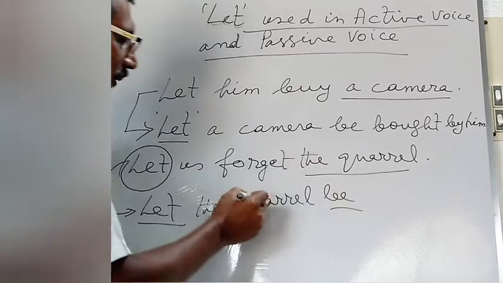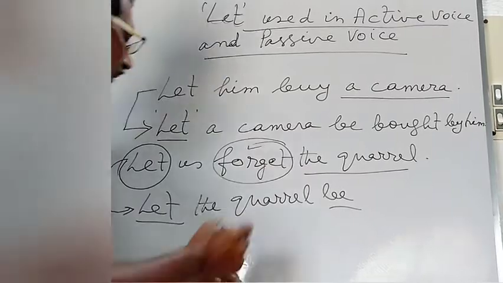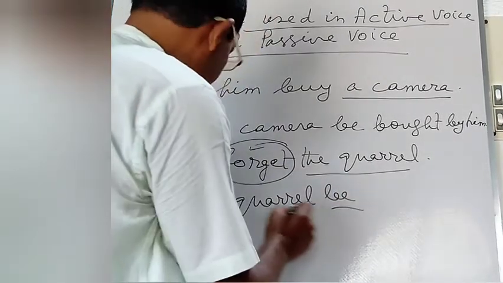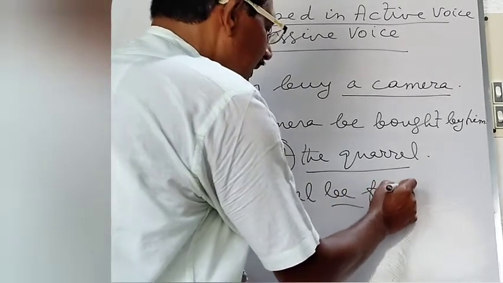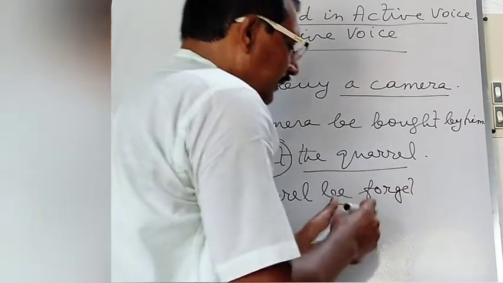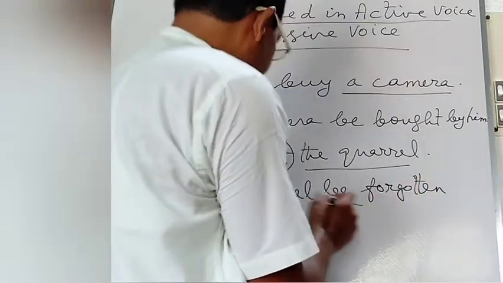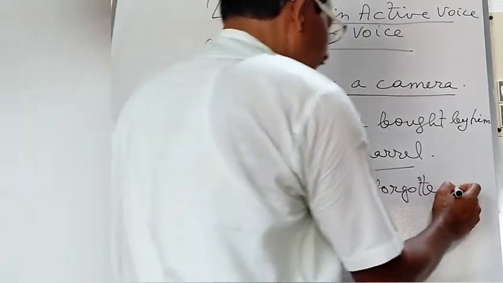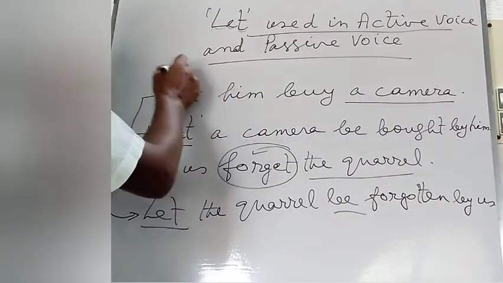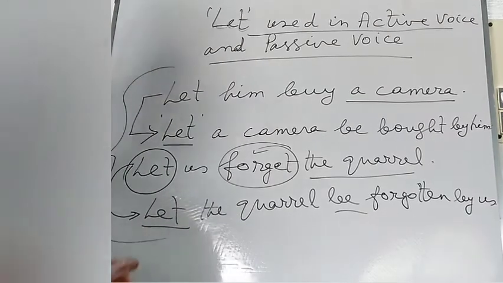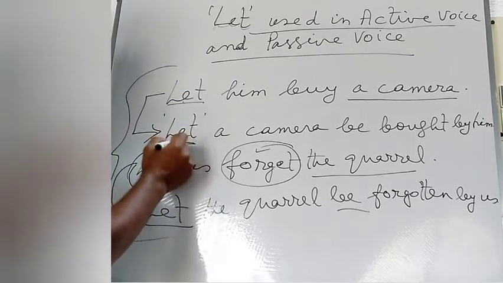Next, be verb will be used just before the past participle of the verb forget. Forget, forgot, forgotten. Let the quarrel be forgotten. F-O-R-G-O-T-T-E-N. Let the quarrel be forgotten by us. In both of the examples, you see that let is used in the active voice and passive voice in this way.